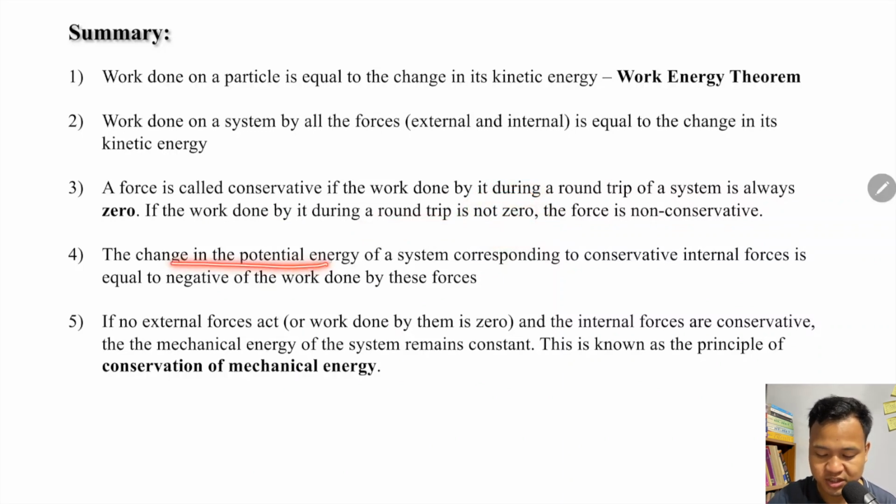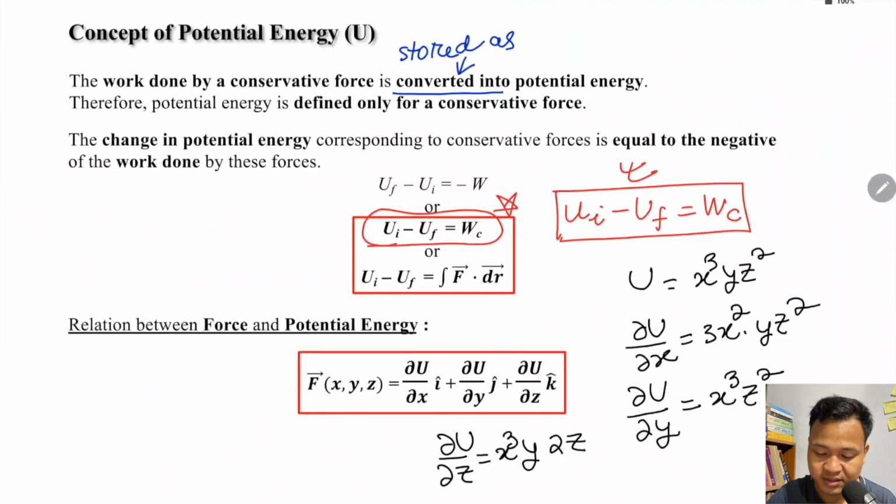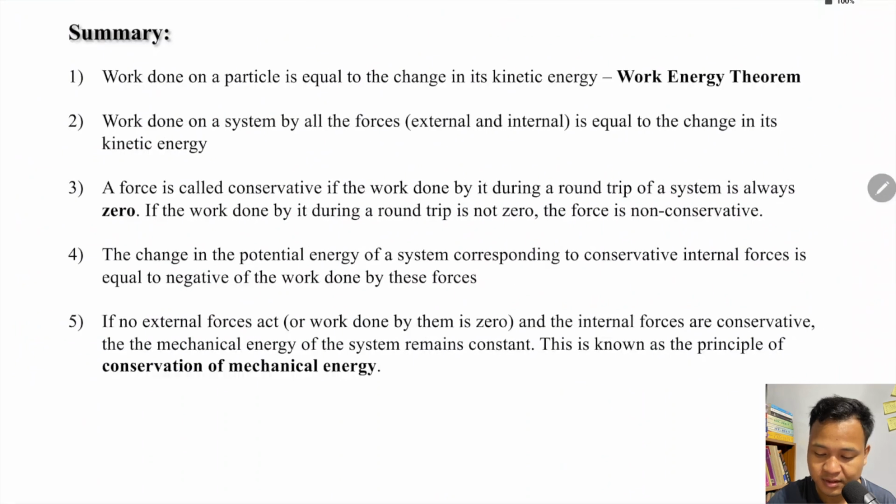The change in potential energy corresponding to conservative internal forces is the negative work done by them. So U initial minus U final equals the work done by the conservative force. If you want, you can write it as W_C, the work done by the conservative force. So the change in potential energy of a system with the corresponding conservative internal forces is equal to the negative work done by these forces.